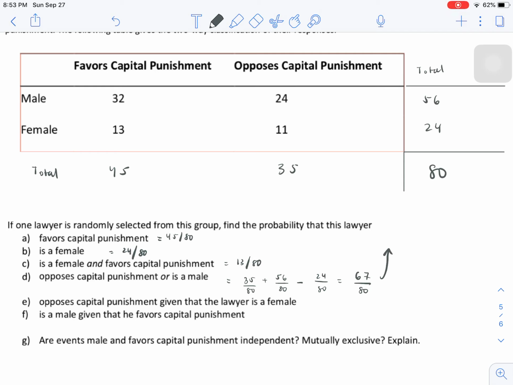If you like to think about it in terms of probability axioms, the probability of the union of any two events, remember, is the probability of the first event plus the probability of the second event minus the probability of their intersection. And that's exactly what I just did here.